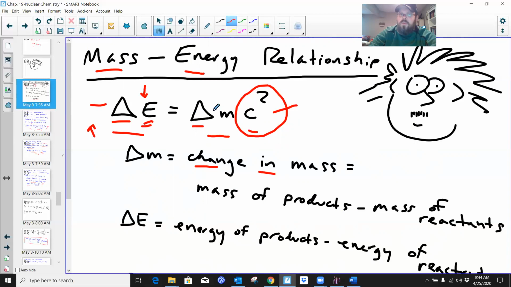Well, the units on this side would be grams times meters squared over seconds squared, and the units on the other side would be joules or maybe kilojoules. I can tell you right now, joules or kilojoules does not equal grams times meters squared over second squared. This relationship doesn't compute.